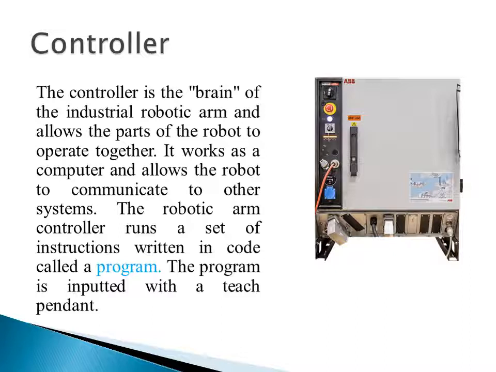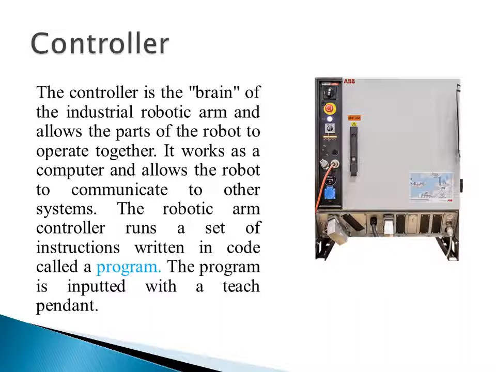So if you want to calculate the coordinates of the last link in space, you should know the coordinates of the first link and then the second link, and only then can you find the position of the third link, the last link, in space. This is a very important part. So the controller will control all the axes or all the joints of the robot, which are operating together.